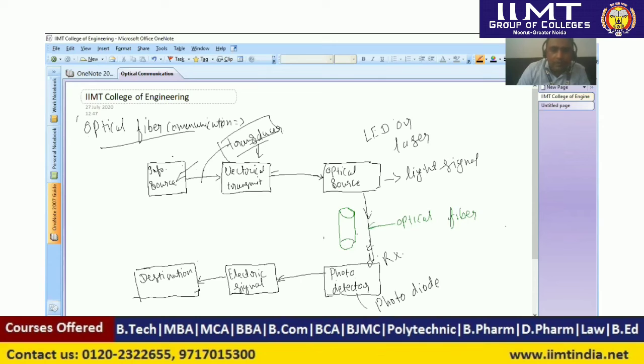Now it converts the signal into electrical form because it converts photon into electron. Now the electrons will be received here and treated as an electrical signal.